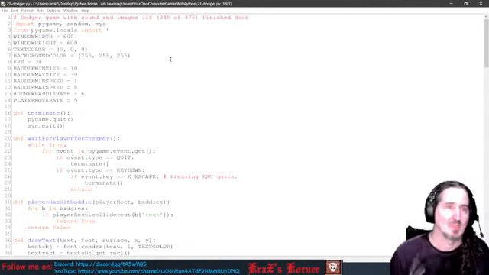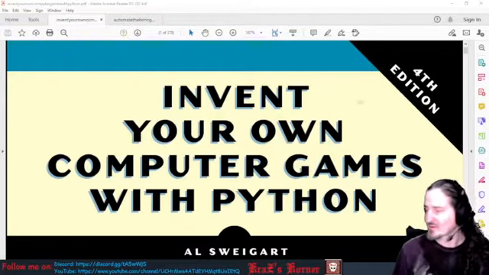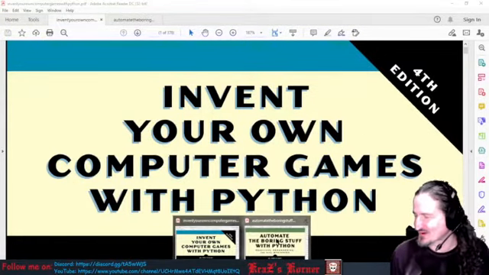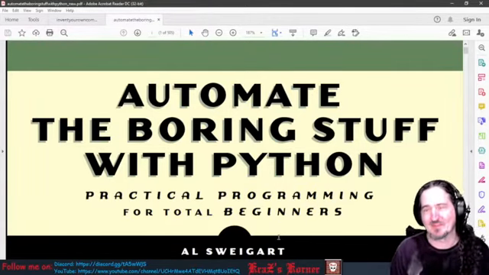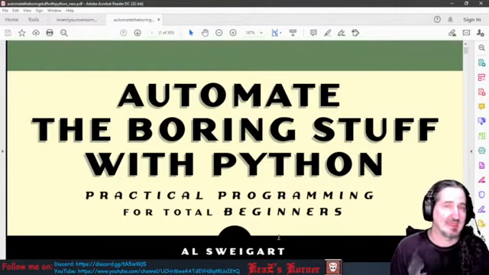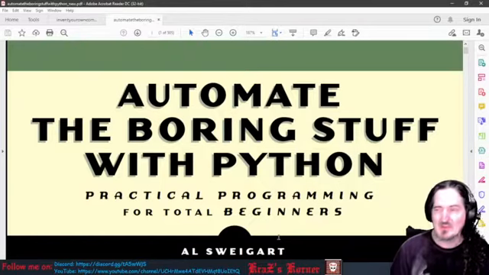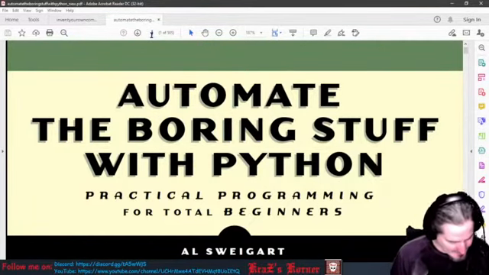Okay. The next topic I'm going to talk about is... No, I've already done with this book. I just got to switch over to this one here, which is one of the ones I'm trying to go with. I figured I'd try this one out because it's not just about games, and it kind of helps me learn a little bit more Python maybe. Let me get to it real quick.